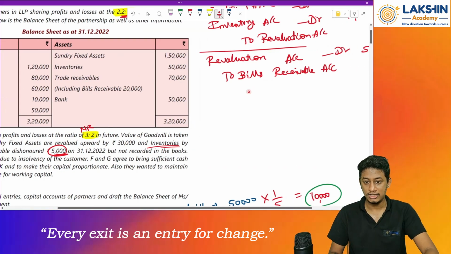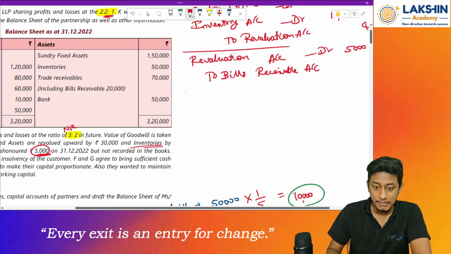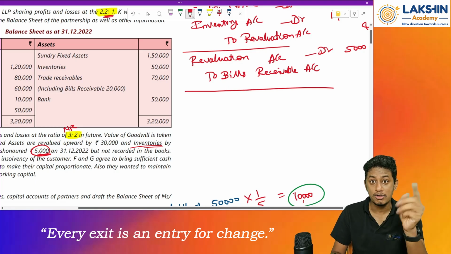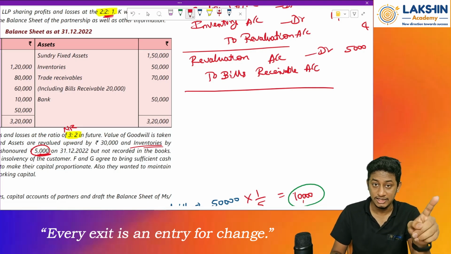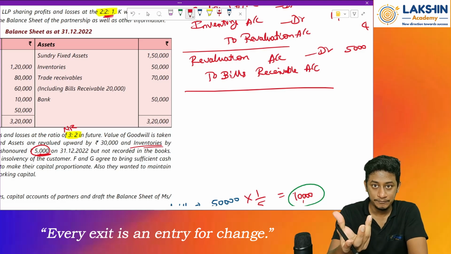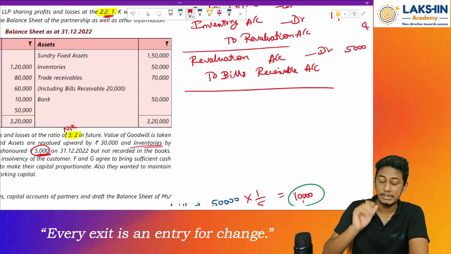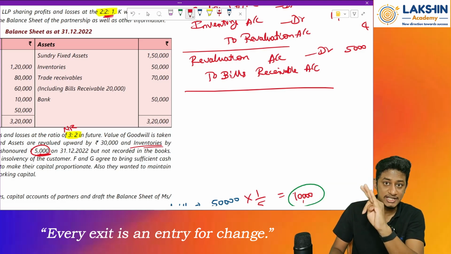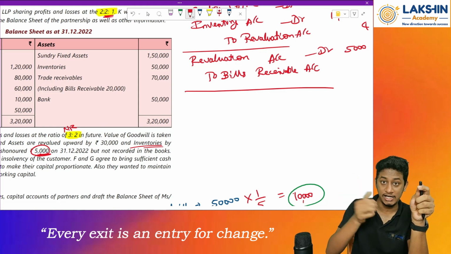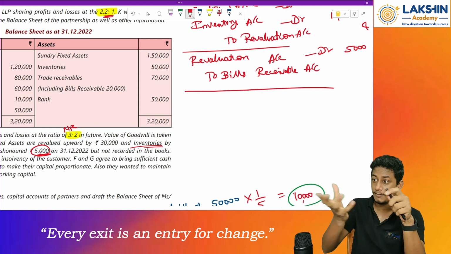Clear? Okay. So the entry will be what? Because of the division of reserves, partners' capital account will increase. So whenever capital balance increases, see, reserves are like an income to me. This is being divided between whom? Between all the three partners, in this case F, G and K. Now because this is divided between the partners, their capital balance will increase, right? Because they are getting the share of reserves, so their capital balance will increase.